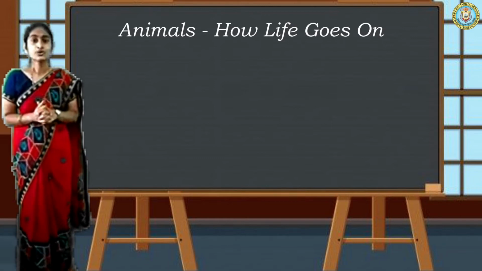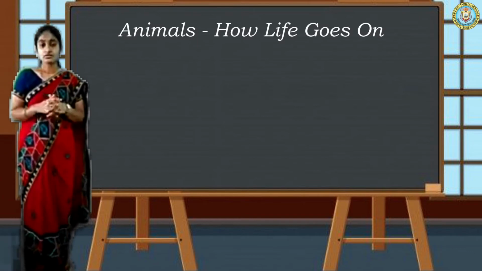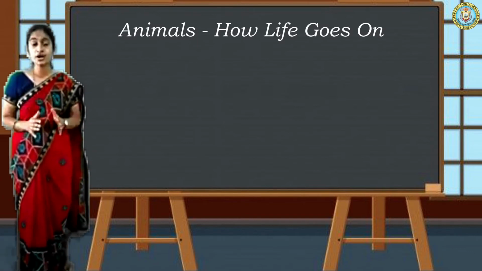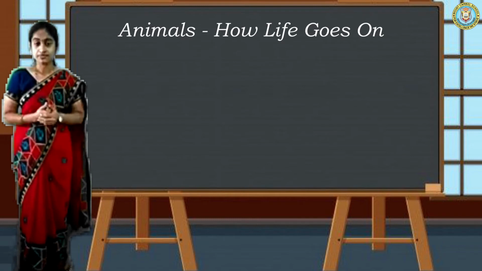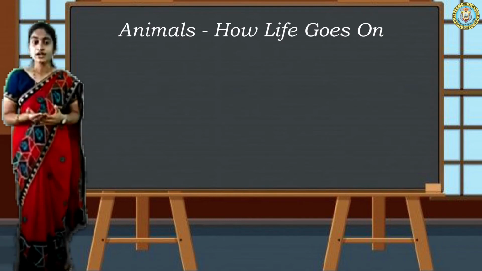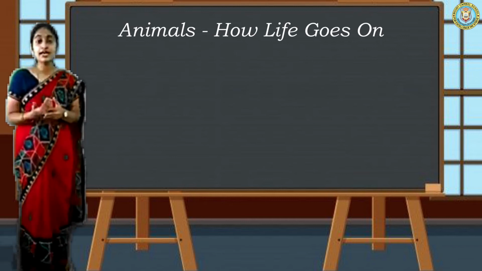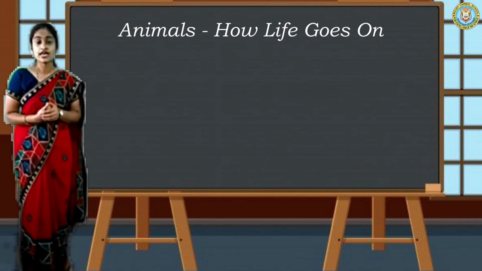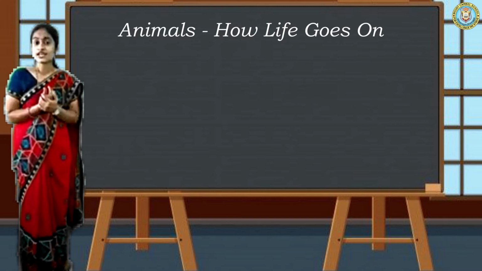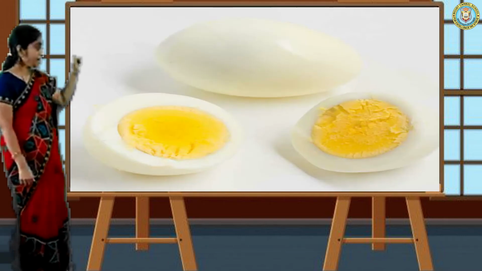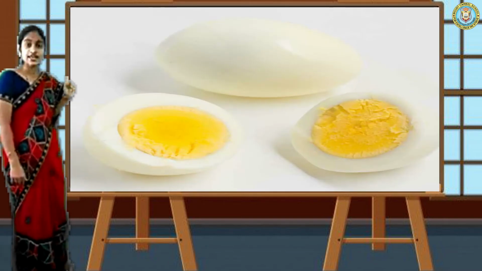Okay, do you know many birds, and I think each and every bird lays eggs, and by hatching it, reproduction takes place. Okay, every bird lays eggs. Okay, see what is inside the eggs? We will see. See here, inside the egg we can see like this.